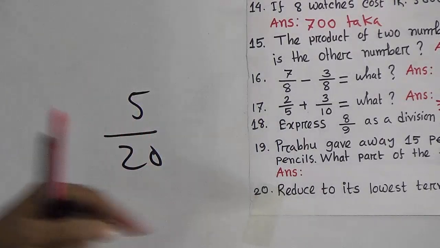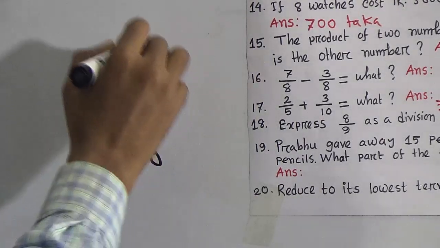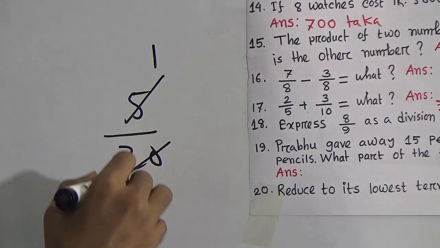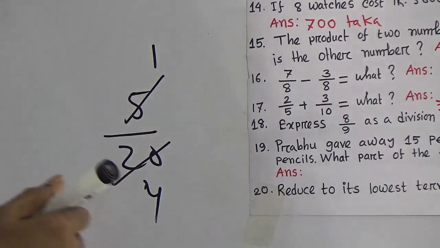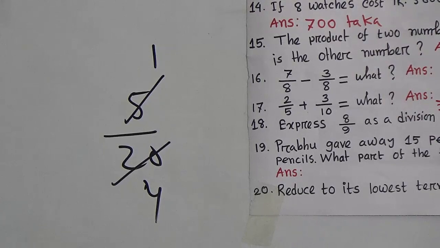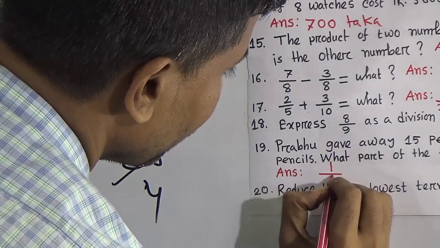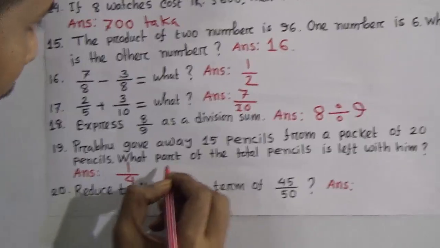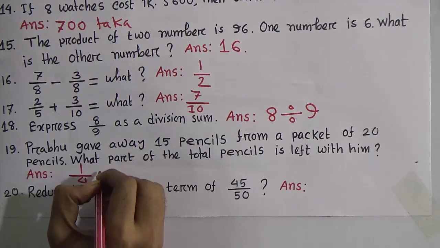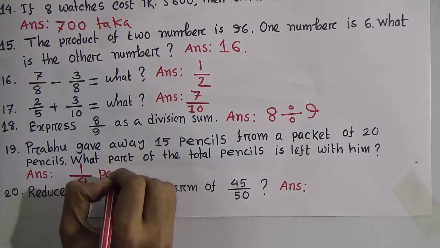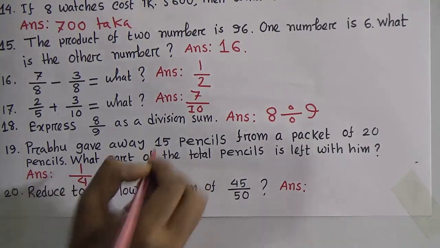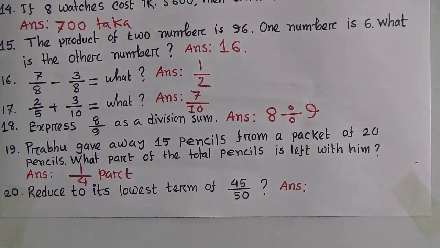The total is 20. Divide by 5, you get 1, and 20 divided by 5 gives 4. So our answer will be 1 by 4 part.